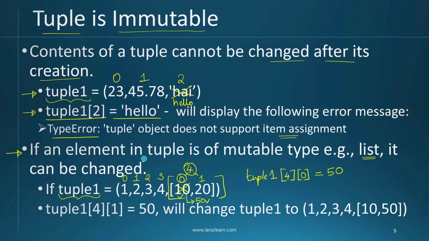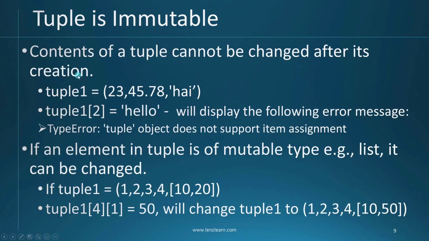So now this 10 will be deleted and 50 will be accepted in this place. Why? Because we were not changing the tuple. We were trying to change a list which was inside the tuple, right? So changing the value of list is allowed. So in this case, you will not get any error. Now if you want to change the next element 20 to 50, you can give this index value, okay? 4 and 1. So now we are referring to 4 and index value 1. So now we are going to change this 20 to 50. So this 20 also will be changed to 50 without any problem. So here the output, you can see the last element is changed to 50.